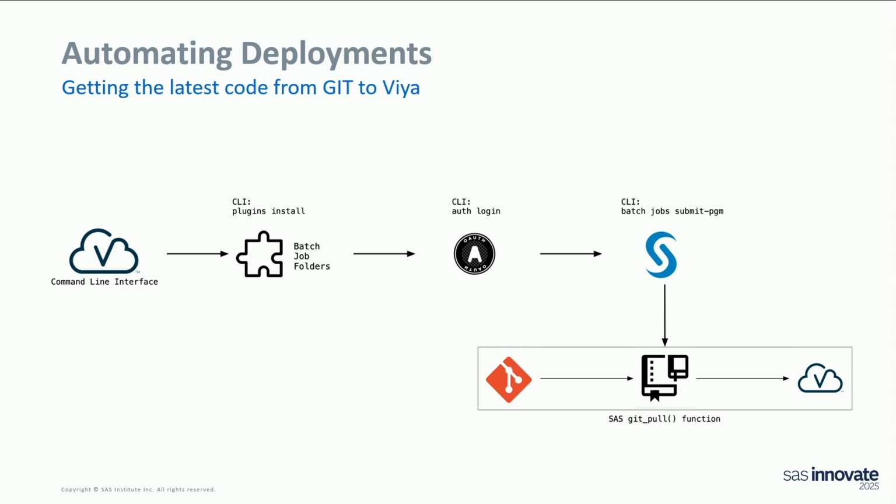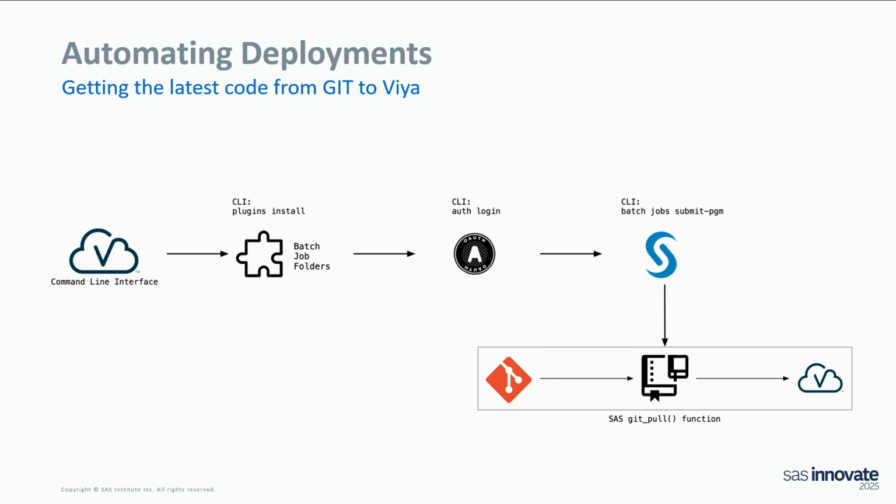Then you need to log on to the SAS server. That's a function of the CLI. And what we did is we created a SAS code that we used the batch plugin to submit, and that's a SAS program that just does a git pull and retrieves all the code from the Bitbucket repository and puts it in what we call latest build. That's our test environment, and then it's updated. And this runs every time that we do a merge. It's nice. Now our code is always up to date in our test environment.